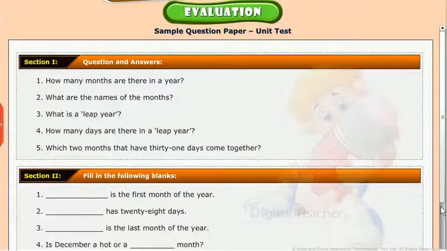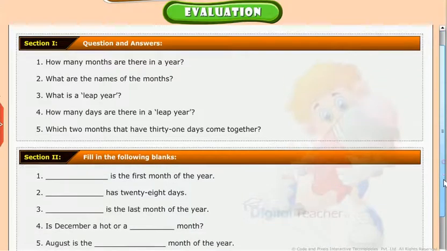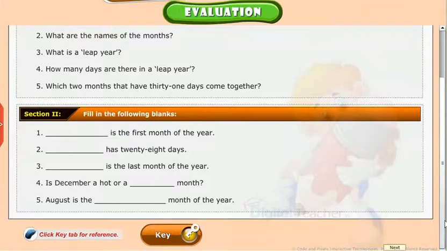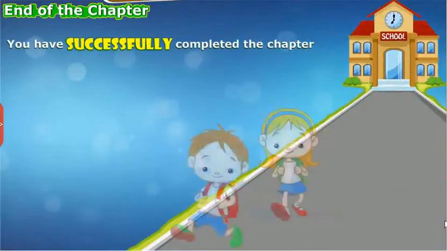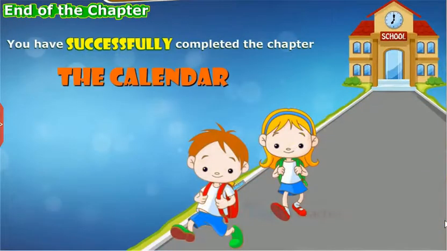Test your understanding of the lesson by taking the mock unit test. You have successfully completed the chapter, The Calendar.